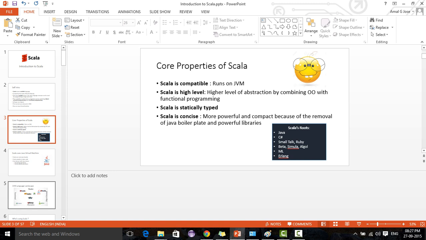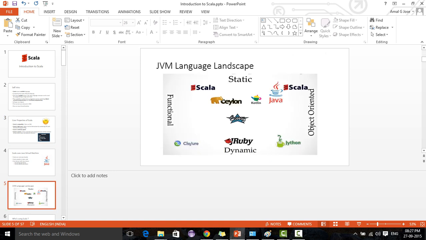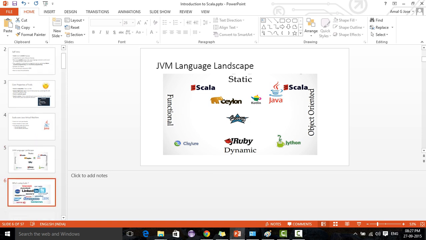Scala is a part of the JVM language landscape. You can see here Scala, Ceylon, Java, Jython, Ruby, JRuby, Clojure. All these languages run on JVM. So Scala is another language that runs on JVM, and for those who are Java programmers, it will be very easy, and they can use Scala to interact with Java. Scala can interact with Java, Java can interact with Scala, so interaction between Java programs and Scala programs is possible. So it's very easy to write these programs.